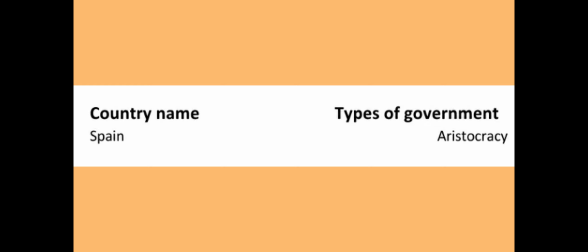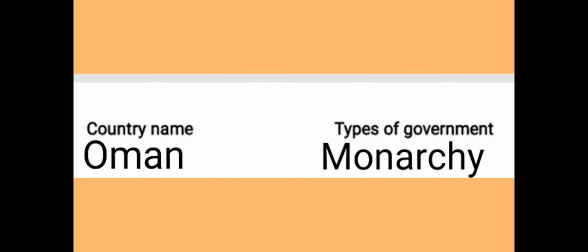Example, Spain. A form of government in which power is held by the nobility. The monarchy of Spain is referred to as the Crown in the constitutional institution. It has also been referred to as the Hispanic monarchy or the Catholic monarchy. See the second type, monarchy, example Oman, that is absolute monarchy. The Sultan of Oman is not only head of the state but also head of the government. He appoints a cabinet to assist him.